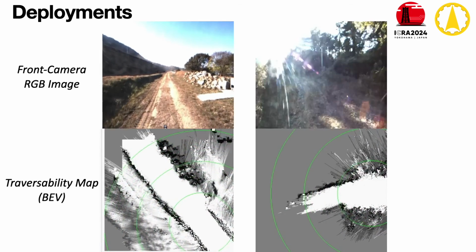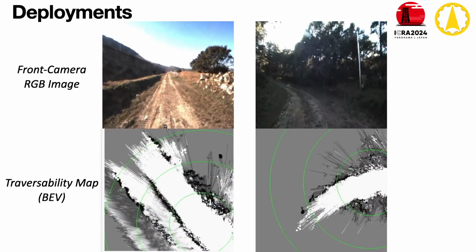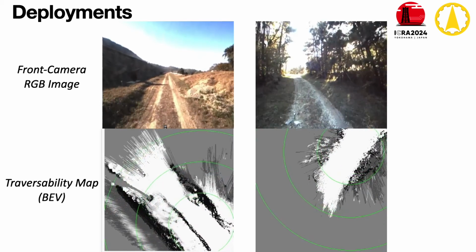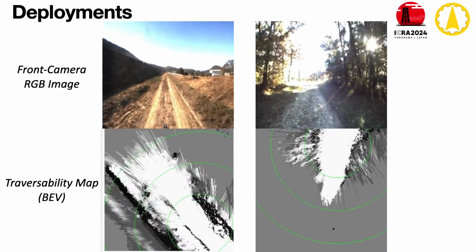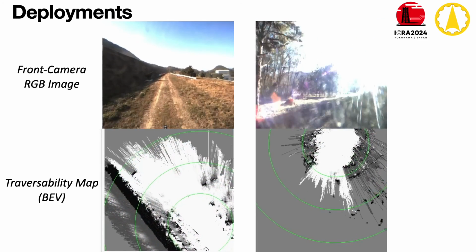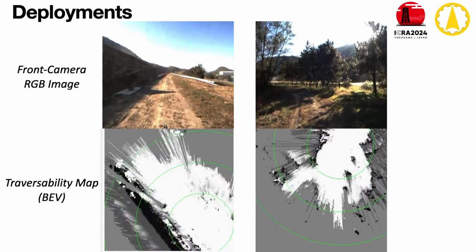Our method can be deployed in real time for high-speed off-road navigation. The estimation results are reprojected onto the bird's eye view coordinate using LiDAR point clouds to generate a traversability cost map. The traversability cost map generated from our method can accurately identify traversable regions that are safe to traverse.